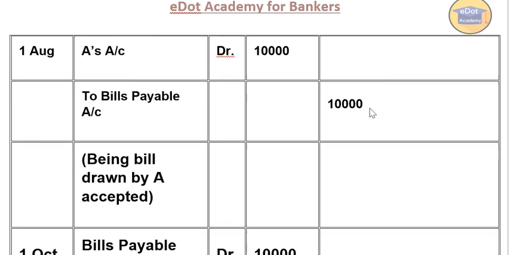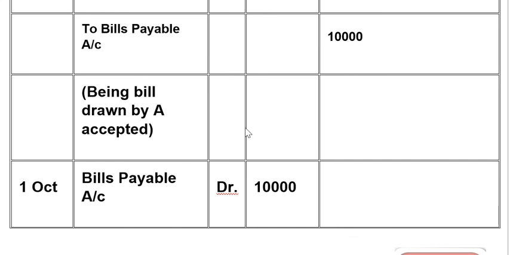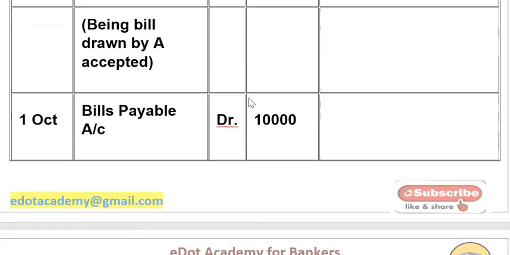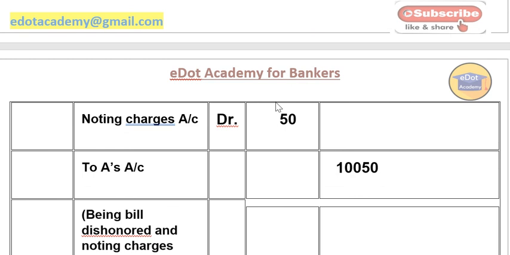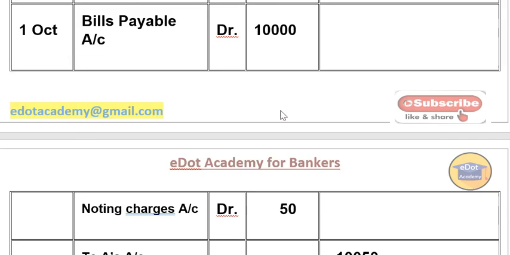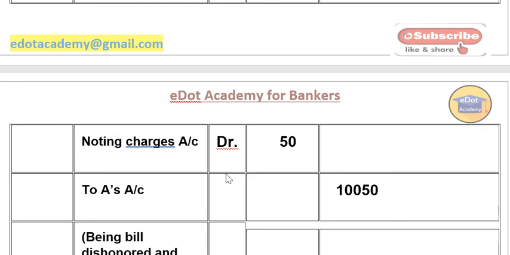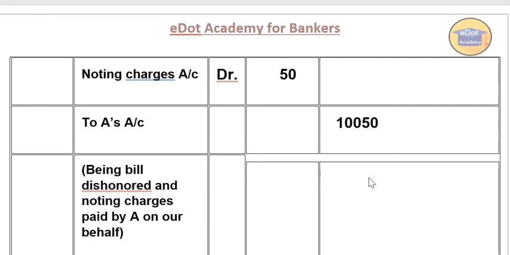Then, because he has paid the noting charges on the due date, 1st October, he debits the noting charges and credits 10,050 rupees to A's account, because the bill was dishonored.